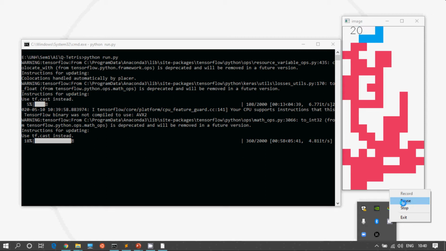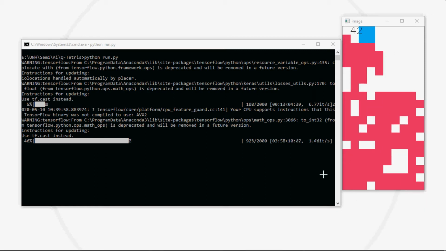Now we can see that after the training of 927 episodes, the agent is trying to learn. We can infer this because the score has increased from 12 to 42. So this means that our agent is learning on its own using the deep Q learning algorithm.